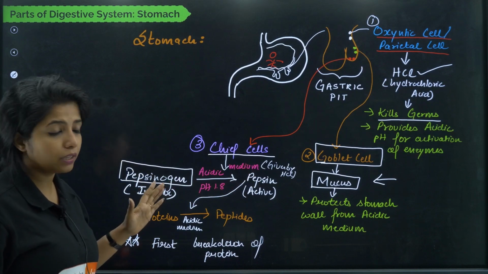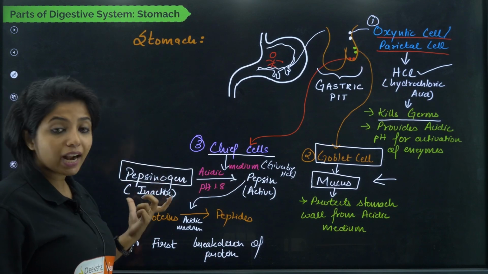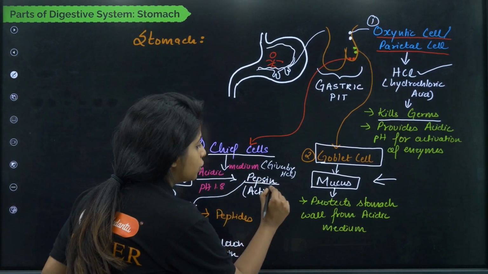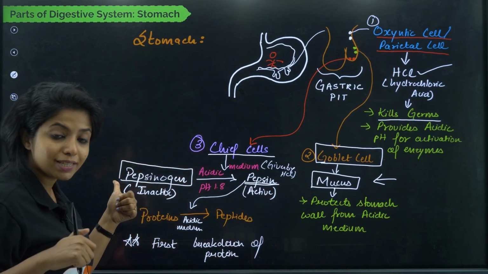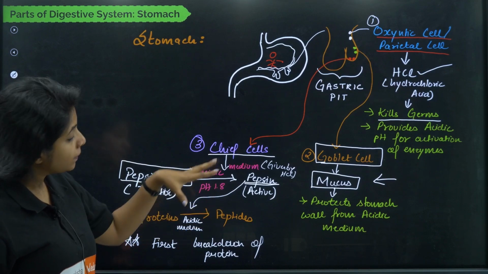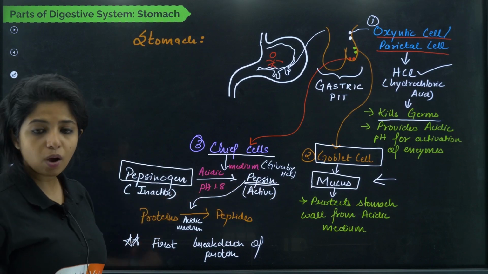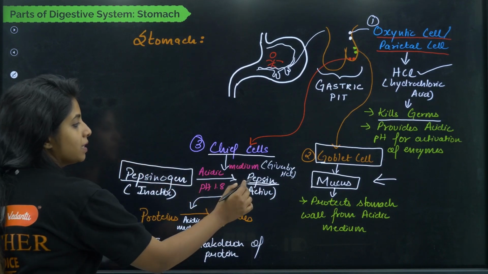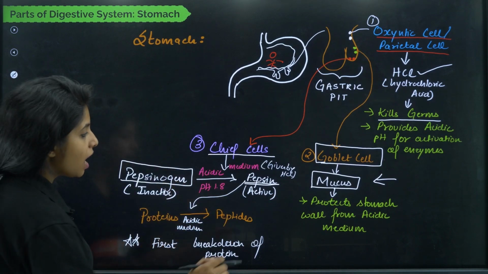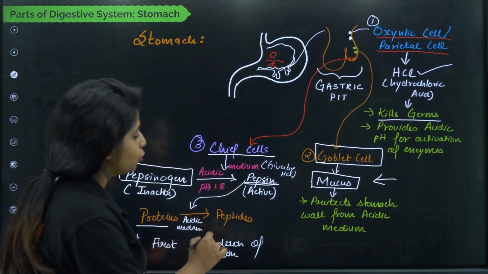It will become active only when there is an acidic pH. So acidic pH is provided by the HCl. Everything is cool. Now this inactive enzyme will convert into something active which is known as pepsin, my dear children. So pepsin is active. Pepsinogen is the inactive version. It got the acidic pH, that is 1.8 pH, very acidic, and it has now converted into pepsin, which is the active form of the enzyme. Now what does the pepsin do? Pepsin, as you can understand, pepsin, peptide, proteins. So basically they are going to act on proteins and break them into peptides.